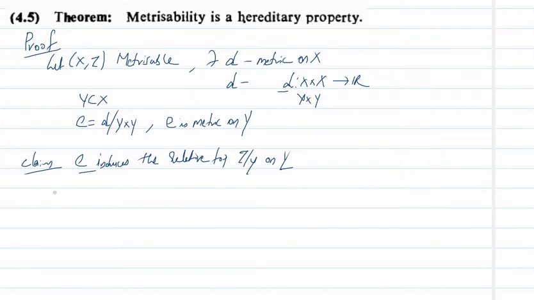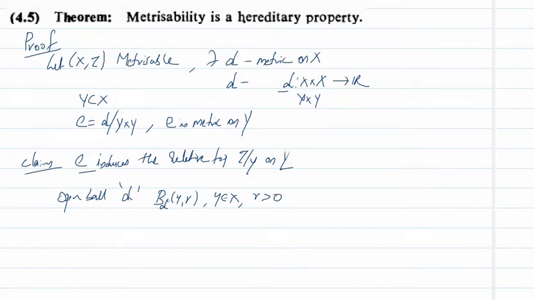Now let us denote the open ball with respect to the metric d by B_d(y, r), where y belongs to X and r is a number greater than 0. So what is B_d(y, r)?